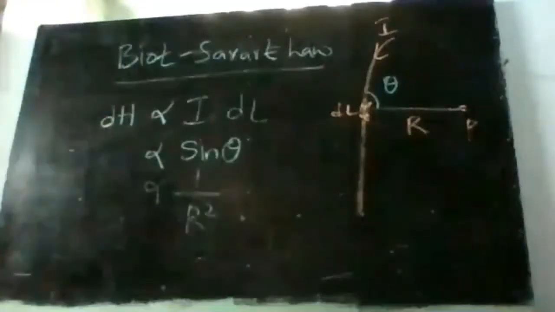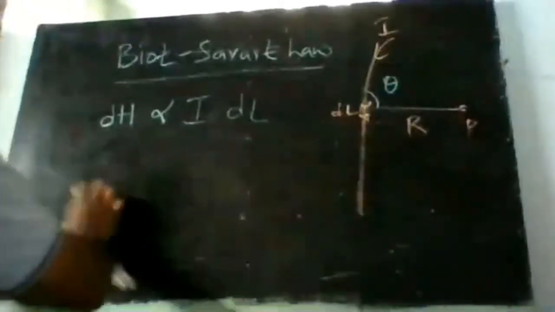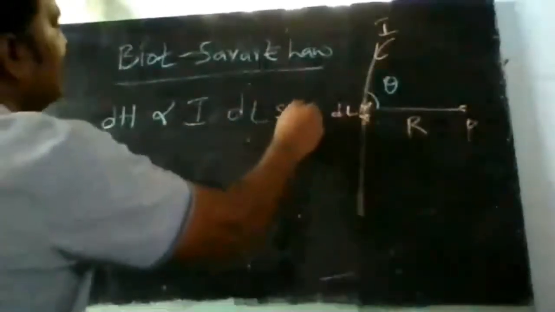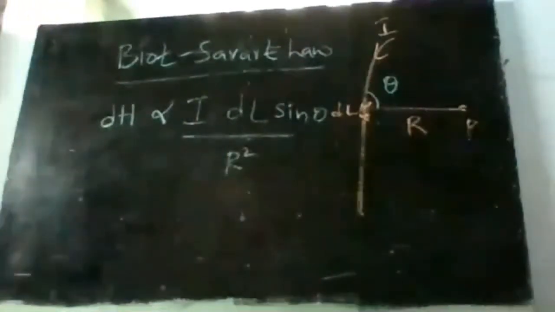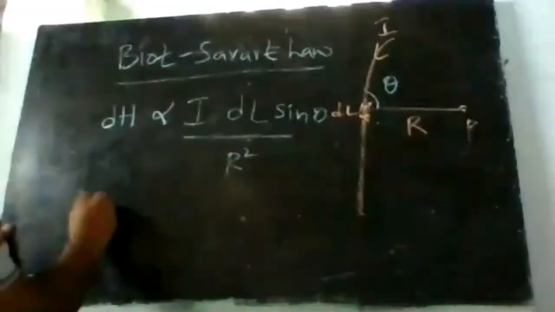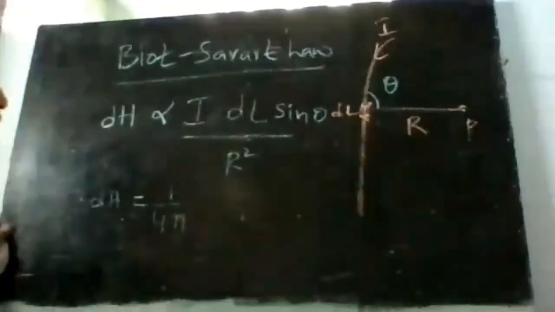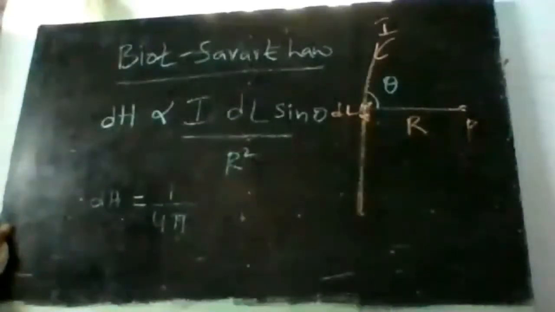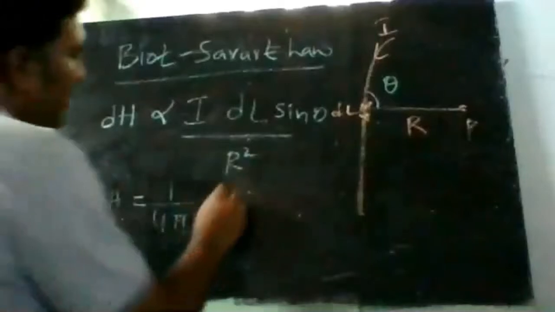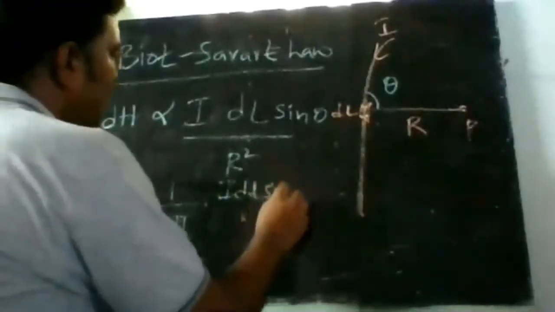So if I combine all these three, what I get is dH is directly proportional to I dl sine theta divided by R square. If I want to remove the constant of proportionality, then dH is equal to, for removing it we must multiply by 4 pi, so the constant of proportionality we take as 1 by 4 pi, into I dl sine theta divided by R square. So this is one form of expression of Biot-Savart's law, right, okay, clear with this.